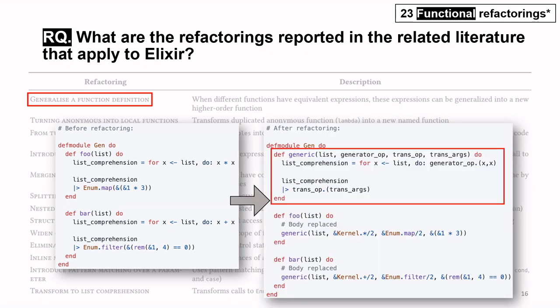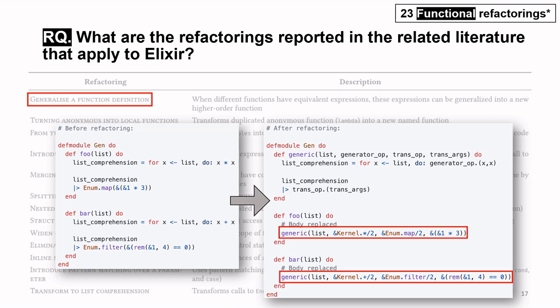In this refactoring, the function generic generalizes equivalent expressions. Note that the bodies of the original functions were replaced by calls to this new function. The first parameter of generic is a list that will be modified in 2 steps. All 3 last parameters of this function are anonymous functions in Elixir, indicating that it is a higher-order function. Since math operators in Elixir are also functions, we can pass them as parameters to a higher-order function.